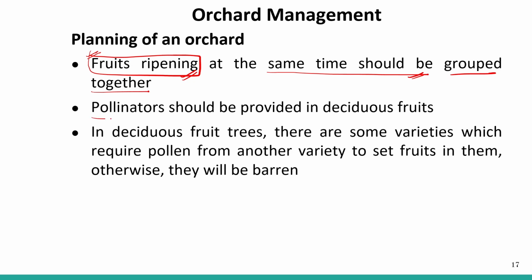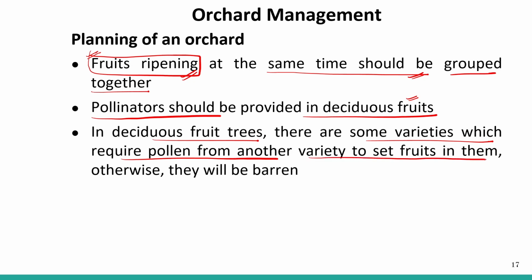The pollinators should be provided in the deciduous fruits. In deciduous fruit trees, there are some varieties which require pollen from another variety to set fruit. Otherwise, they will be barren. So these pollinators are very, very important. Keep in mind that they should be available, provided in the deciduous fruits.